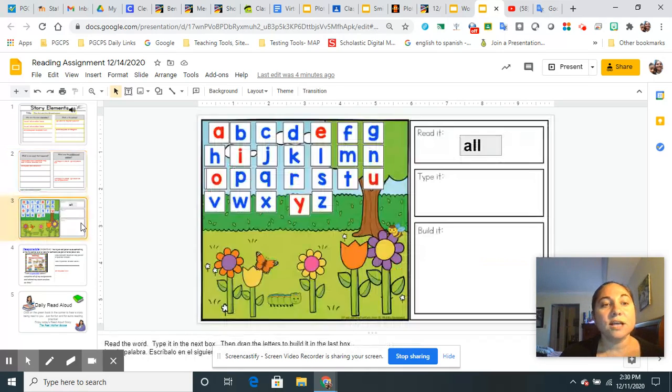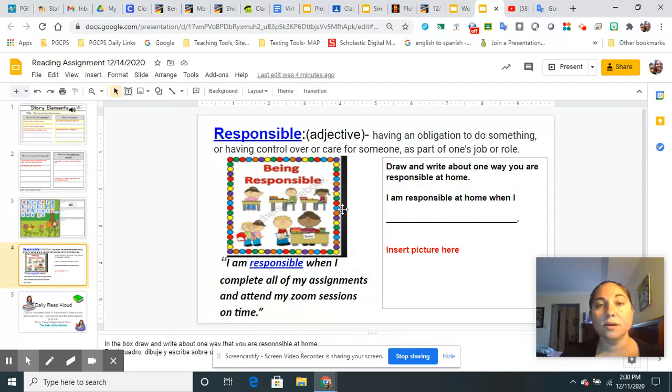Once you finish those 2 slides, we have our word of the day slide, all, A-L-L. Read it, type it, build it. And then our vocabulary word of the day is responsible. It's an adjective, having an obligation to do something or having control over or care for someone. So you're going to draw and write about one way you are responsible at home and draw a picture. And if you want to see a video about being responsible, click on the picture.